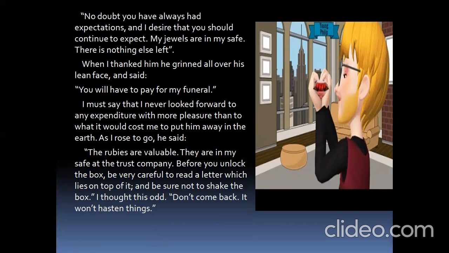And now this Uncle Philip is telling, the rubies are valuable. You can just see a ruby here. Okay, you could see, a red colored gem. It's called a ruby. He says the rubies are valuable. They are in my safe. So where are the rubies? They are in the safe at the trust company.